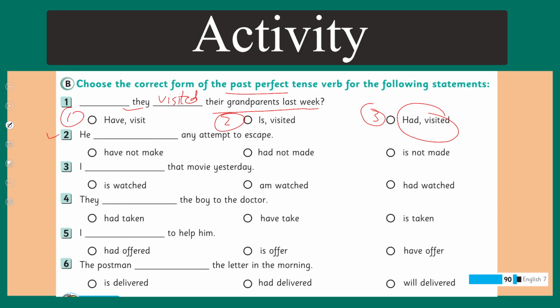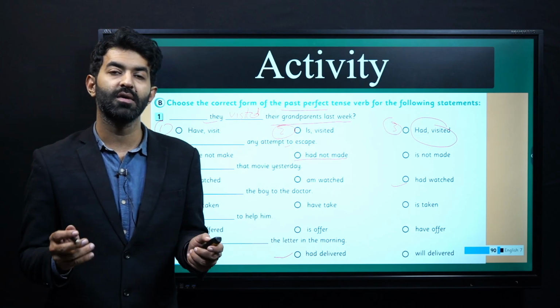Had not, he had not made any attempt to escape. I had watched that movie yesterday. They had taken the boy to the doctor. I had offered to help him. The postman had delivered the letter in the morning. So these are the correct answers. I hope that you got them right.